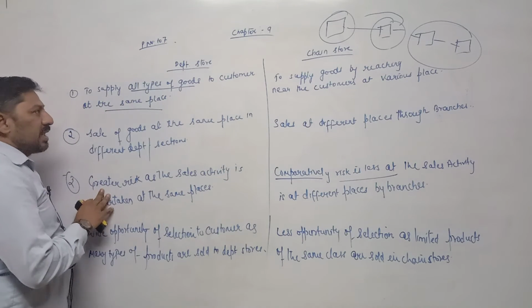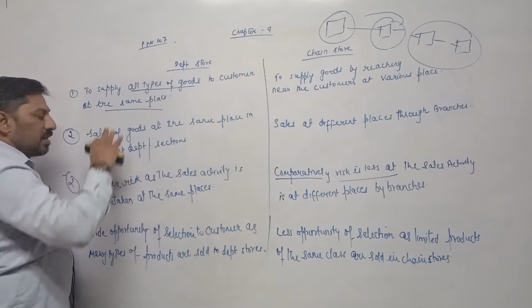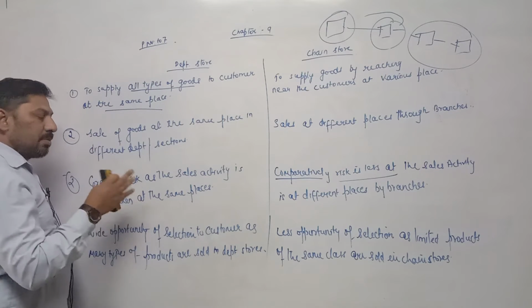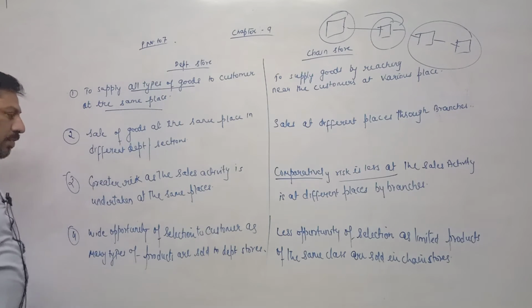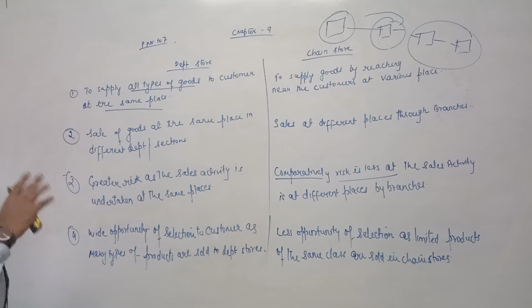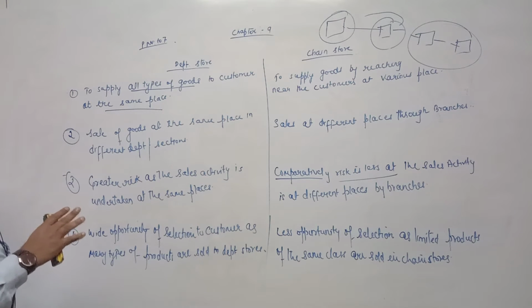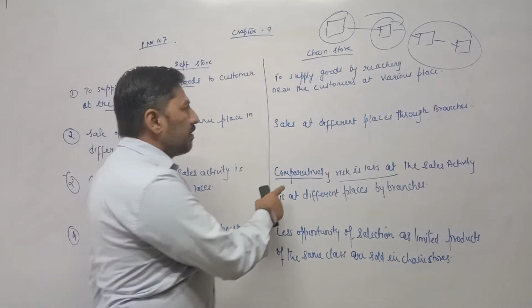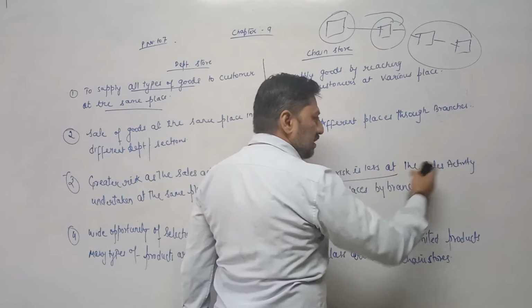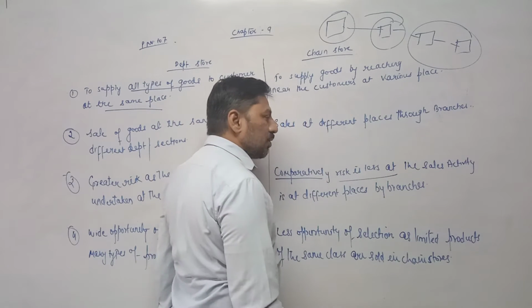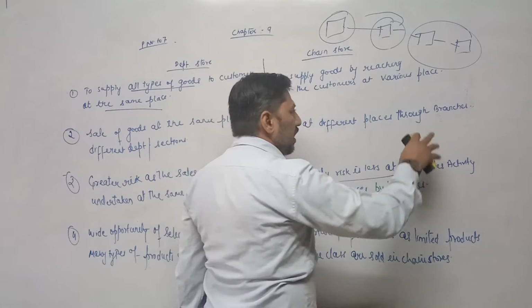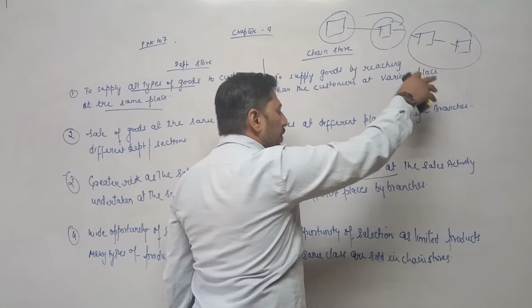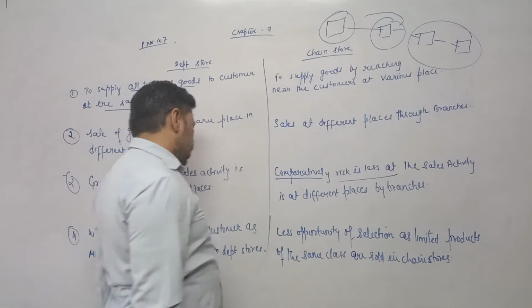Then risk is more in case of departmental store. If they are earning good profits, then it's okay. Otherwise, there may be possibilities of loss also, because there is only one shop or one particular place where they are selling all goods. If customers are increasing, then they will earn profit. If not, then they have to face loss. But here, if they have lots of branches, lots of different places where they are selling goods, then if there is loss in a particular branch, it can be compensated with the profit of another branch.